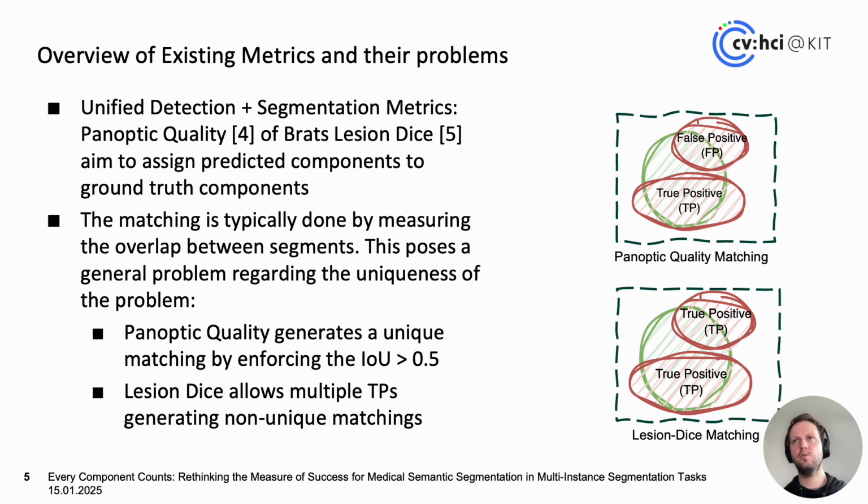For example, the panoptic quality matching criterion requires a segment to have at least 0.5 IOU overlap to be counted as a true positive. In this scenario here, for example, this upper prediction would be counted as a false positive as it falls below this threshold. This 0.5 IOU threshold is important to guarantee a unique matching between the predictions and the ground truths. Lesion dice, on the other hand, which is a recently introduced metric, alleviates this threshold of 0.5 and allows the matching of multiple true positives, which has advantages, but again also disadvantages.